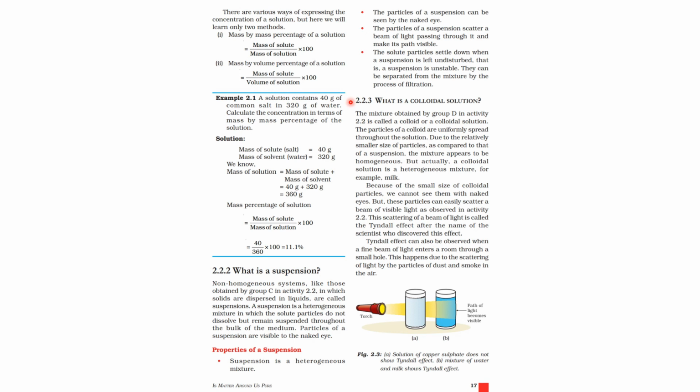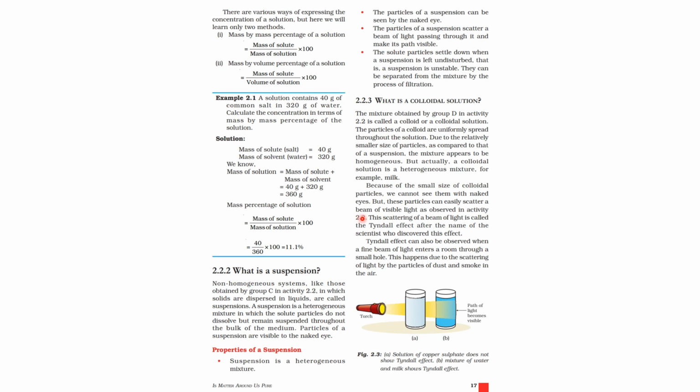these particles can easily scatter a beam of visible light, as observed in the activity. This scattering of a beam of light is called the Tyndall effect after the name of the scientist who discovered this effect. So the Tyndall effect is a scattering effect in colloids, and it was explained by the physicist John Tyndall, and it's called the Tyndall effect.